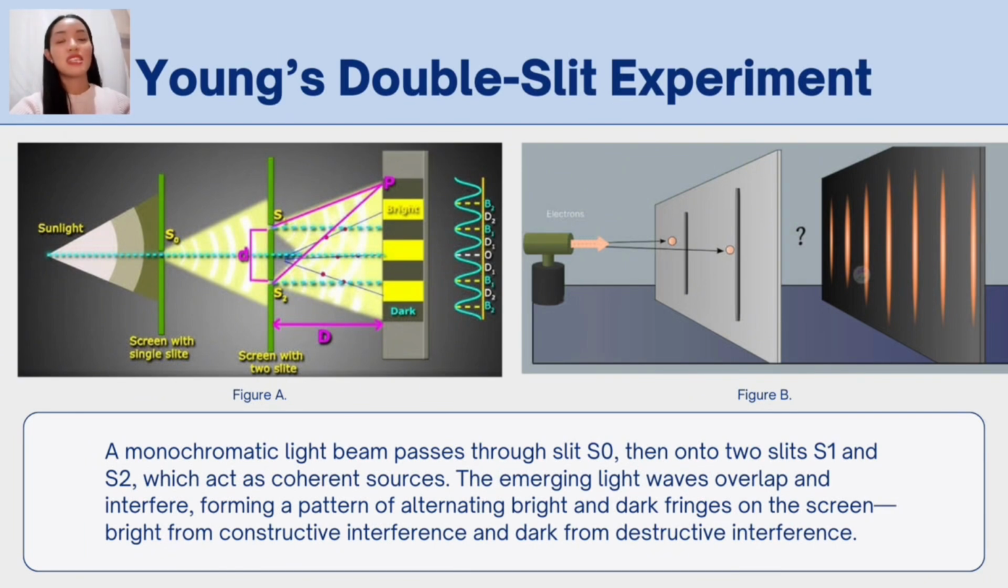So instead of just seeing two bright patches of light, which would have been expected if light were only particles, Young observed a series of bright and dark stripes. This pattern is called an interference pattern, and it was clear evidence that light behaves like a wave. So the experiment is highly significant because it provided direct evidence of the wave nature of light. Before this, many scientists thought of light only as particles. Young's experiment shows that light can interfere just like water waves or sound waves, proving it must have wave-like properties.